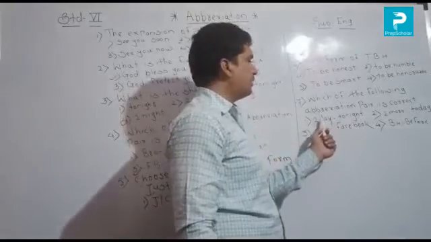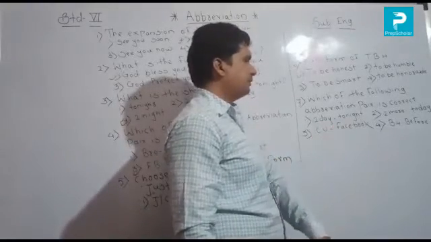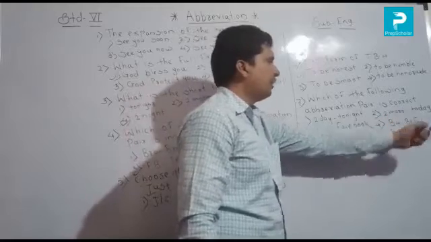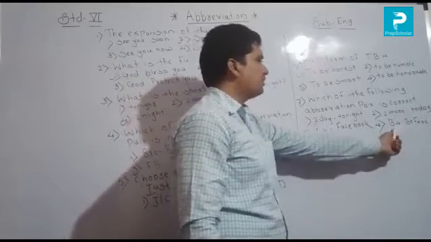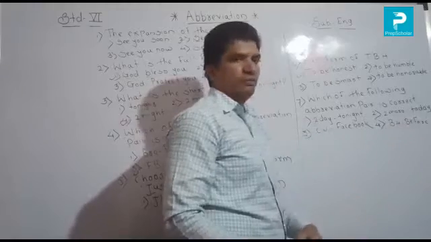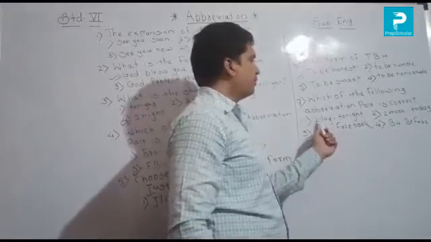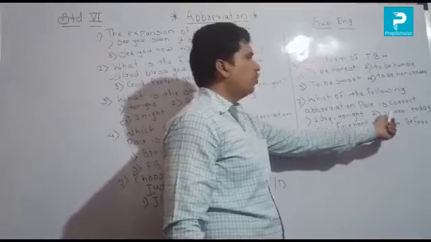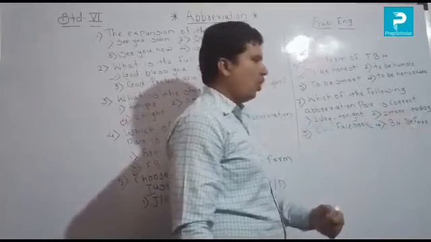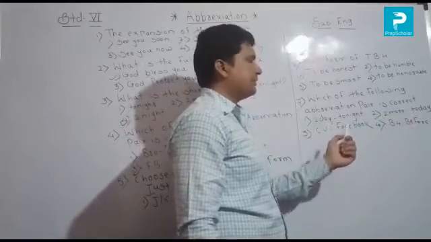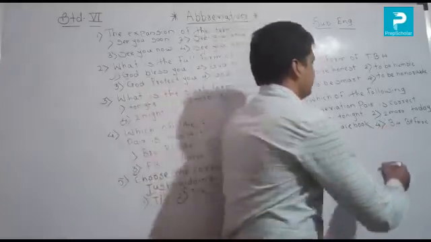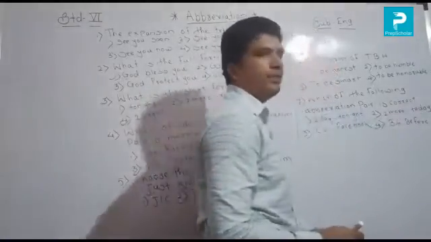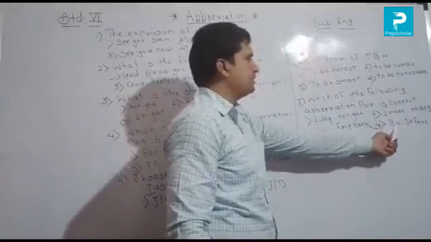Option 1, today, tonight. Second, tomorrow, today. Third, see you, Facebook. And last one is before. So which is correct here? Today, tonight is wrong. Tomorrow, today is also wrong. See you, Facebook is also wrong. Last one, before, is the correct pair. It is a correct abbreviation pair. So option 4 is correct here.